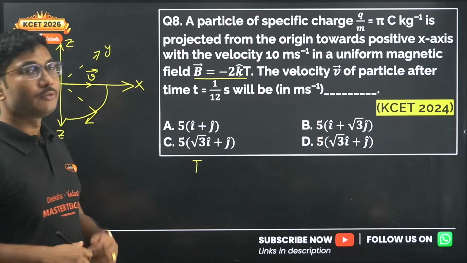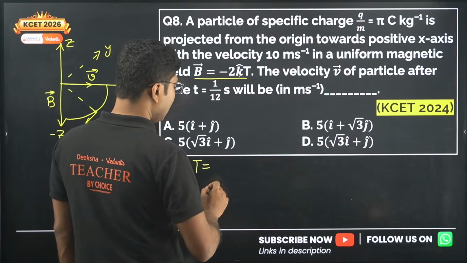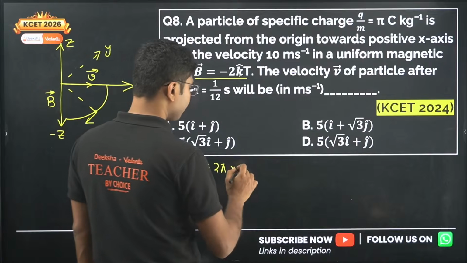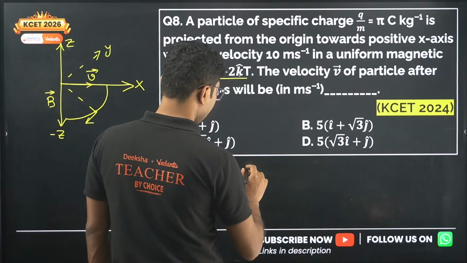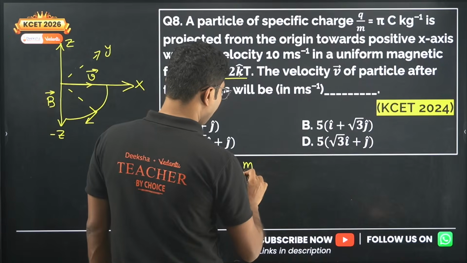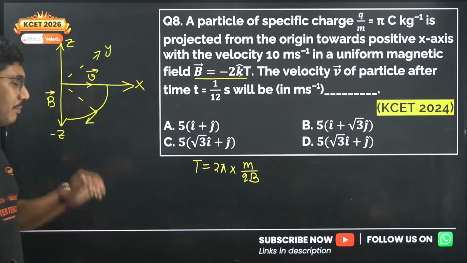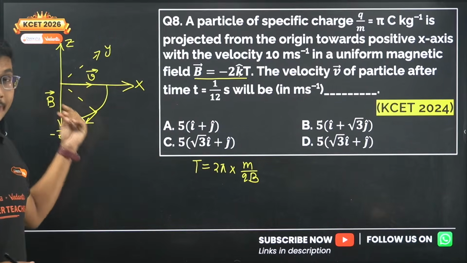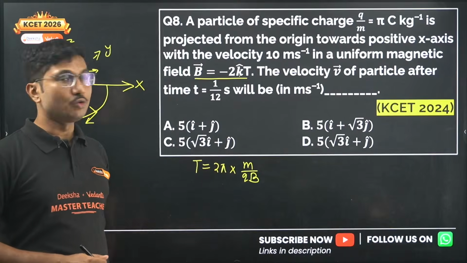What is the formula for time period? The formula for time period is 2 pi into m by qb. Whenever a particle is moving in a circular motion in a magnetic field, we know that the time period is 2 pi by omega, where omega is given by qb by m.